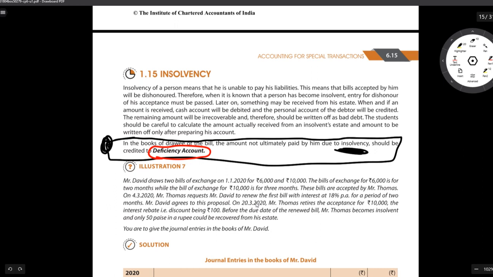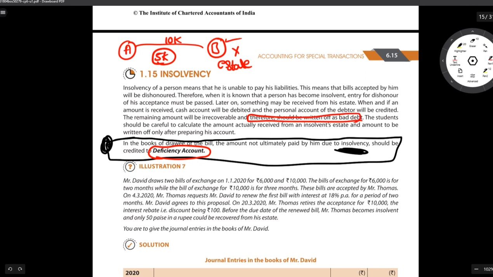Fine. Let's just say A sold goods to B for 10,000 rupees, and then B cannot pay the money. So we go for B's estate, that means B's properties. After selling B's properties, let's say we are able to realize only 5,000 rupees. The remaining 5,000 rupees we will consider as a bad debt. When we sold goods to B, our debtor, what is the general entry?